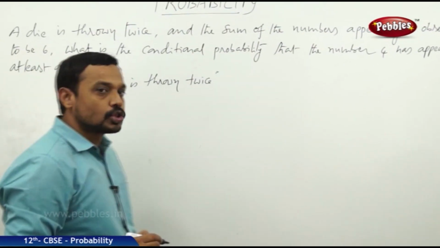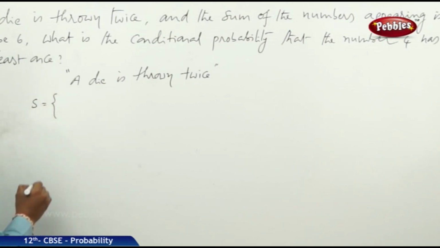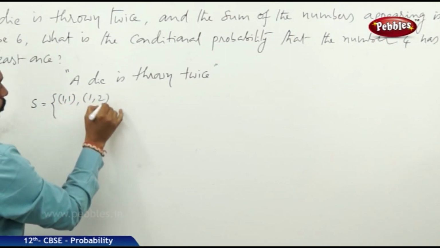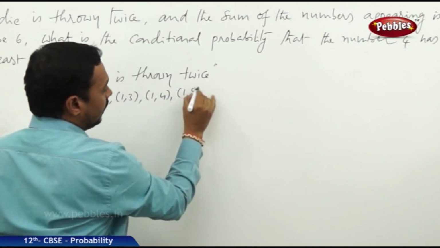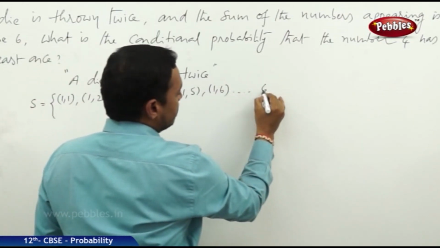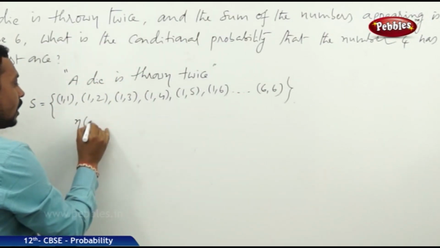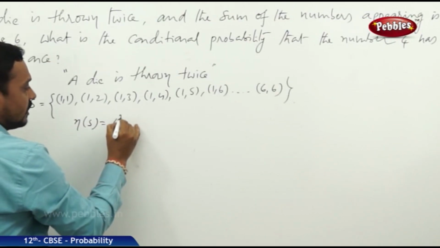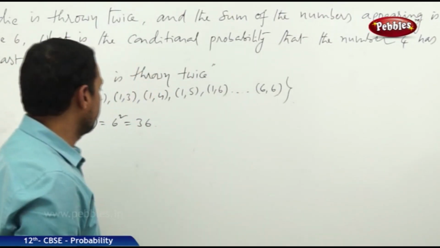Whenever the die is thrown twice, what are the favorable cases? The favorable cases are 1 comma 1, 1 comma 2, 1 comma 3, 1 comma 4, 1 comma 5, 1 comma 6, and so on up to 6 comma 6. Therefore, the total number of cases in this sample space is 6 squared, which is 36. You will get totally 36 pairs.